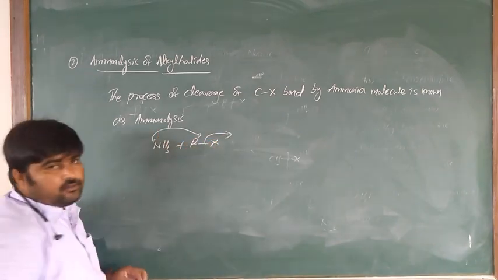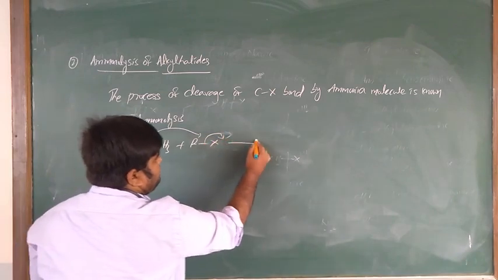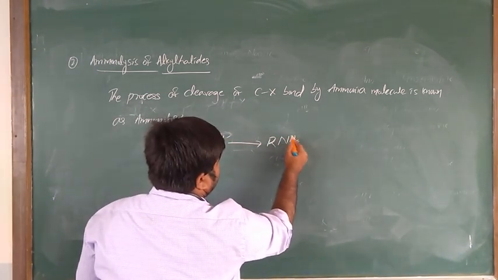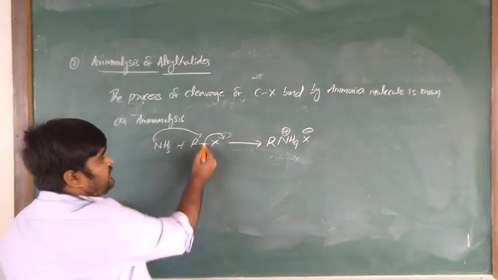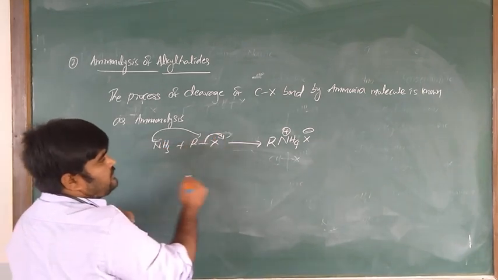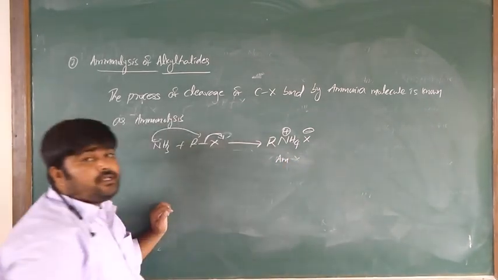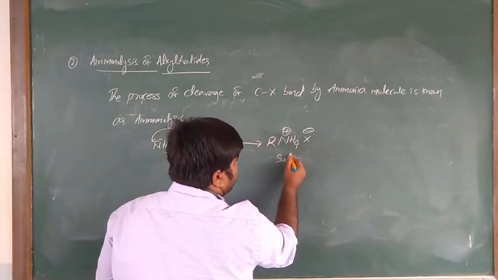Simply, it gives R-NH3+ X-. This bond is shifted here, and the lone pair is shifted to the alkyl group. So that is an ammonium salt, a substituted ammonium salt.